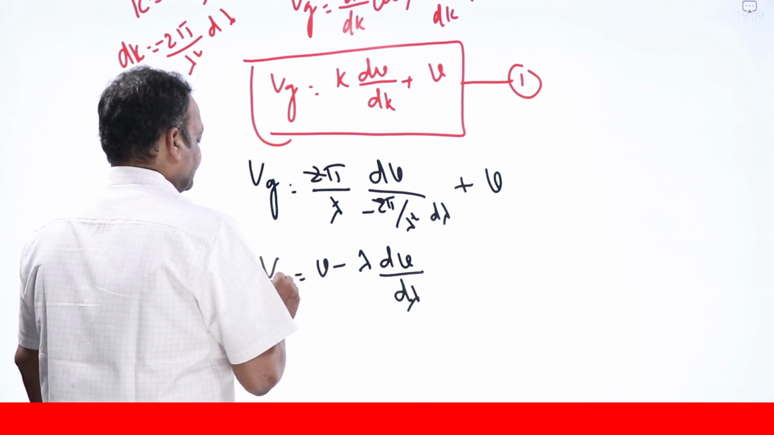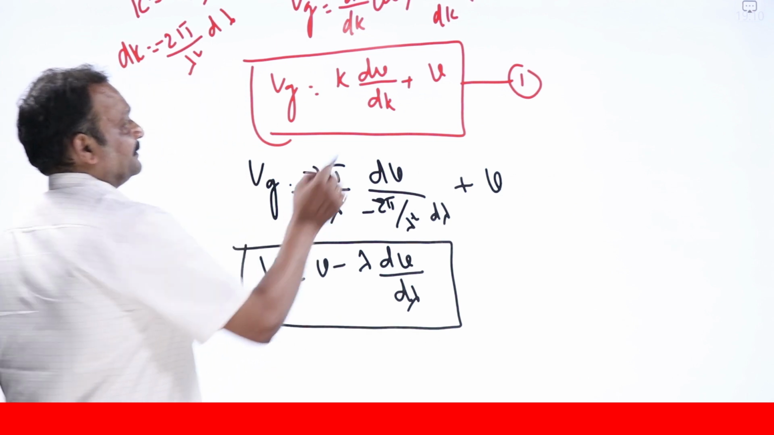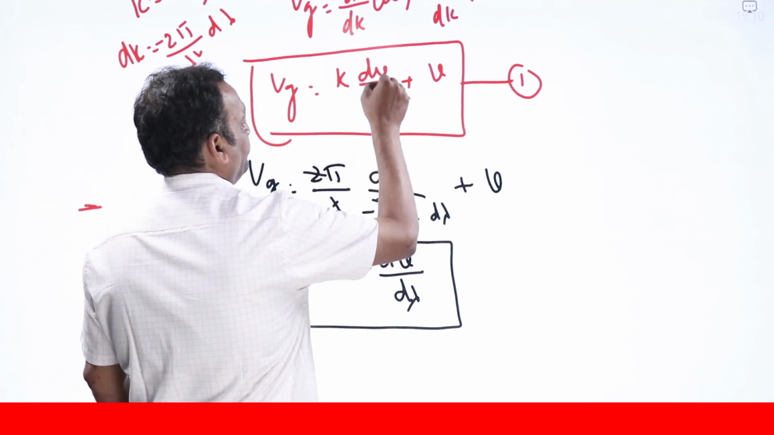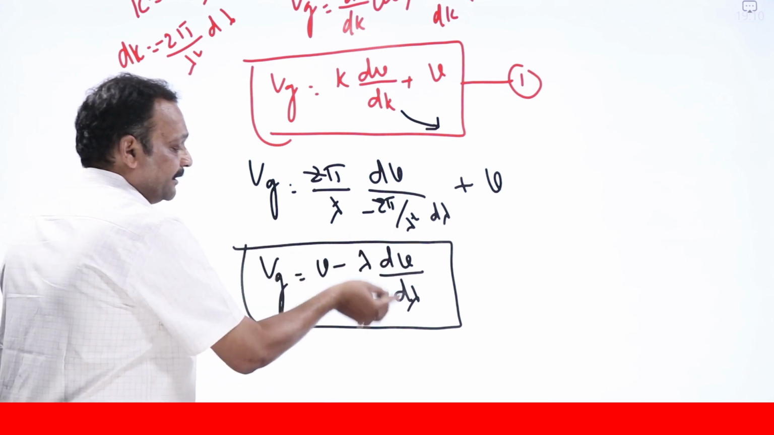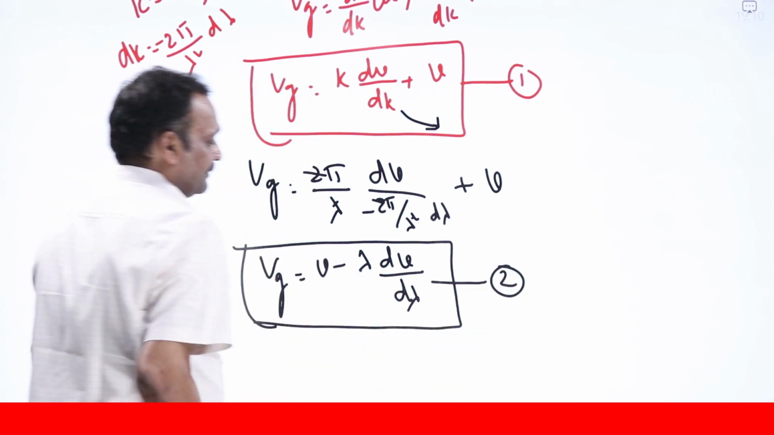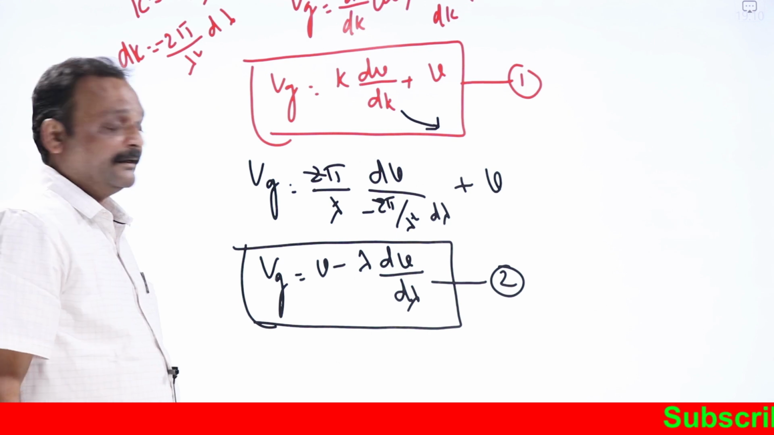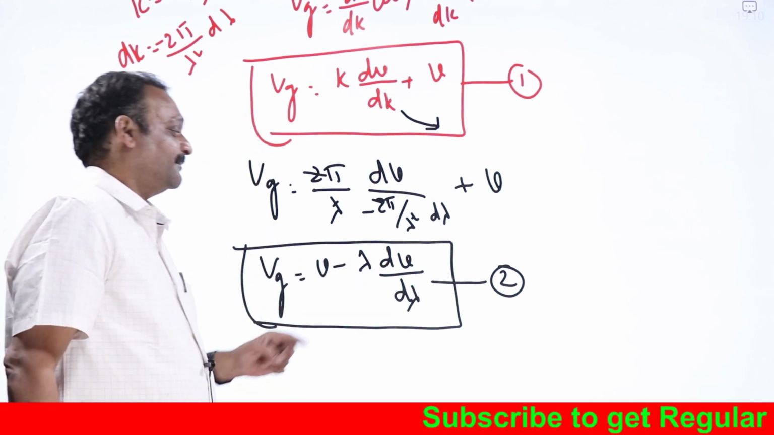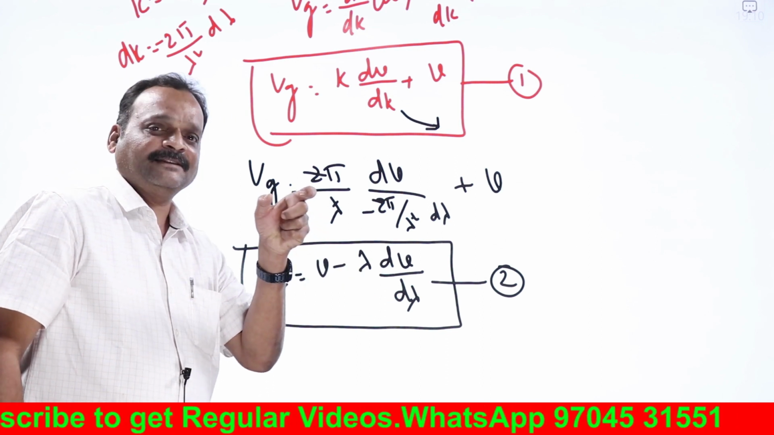lambda. This is another expression for group velocity in terms of wavelength. The earlier expression, v plus k into dv by dk, is in terms of k. Vg equal to v minus lambda into dv by d lambda is the second expression, the relation between phase velocity and group velocity in terms of wavelength. Now look at this dv by d lambda. dv by d lambda is a measure of the dispersive power of the medium.